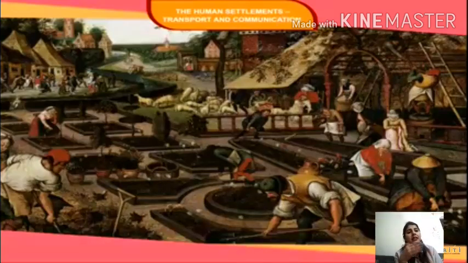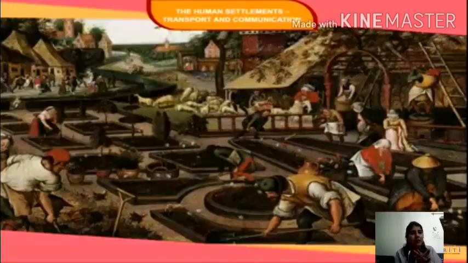If we take the example of any plain area, है ना, वहाँ पे क्या है, if I take the example of Delhi, है ना, तो वहाँ पे क्या है, trade is easily available because of water facilities and the transport facility. Okay.